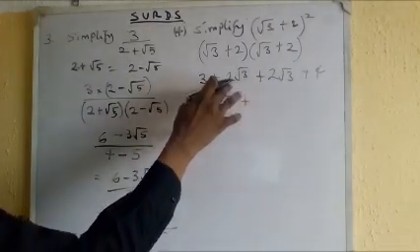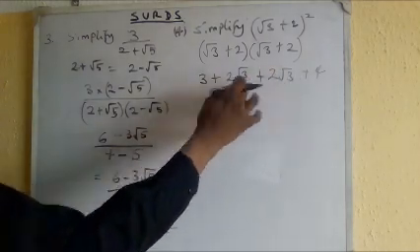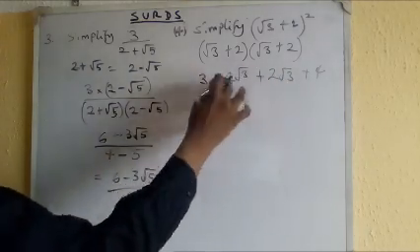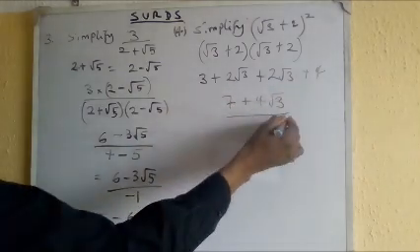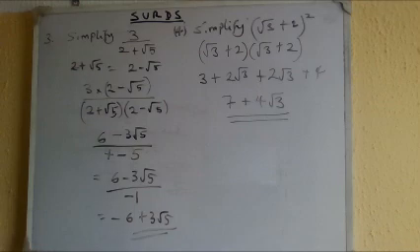Plus 2 root 3 plus 2 root 3. I can add them together because they have a common root 3. 2 plus 2 is 4, so 4 root 3. So this is the simplest form of this expression. Okay. So we are going further.